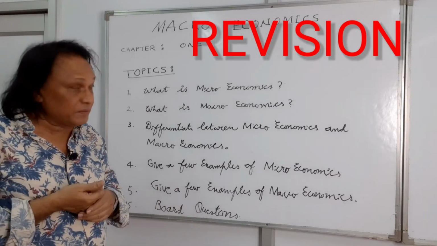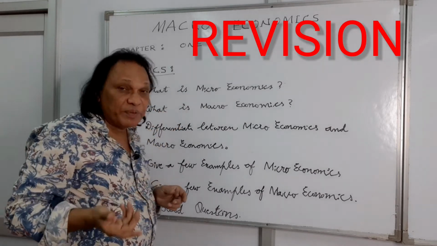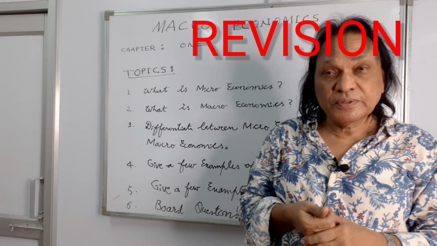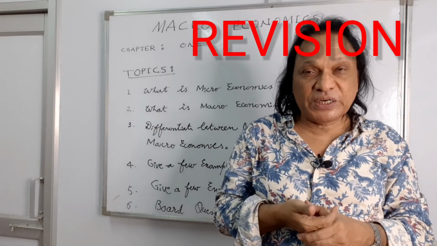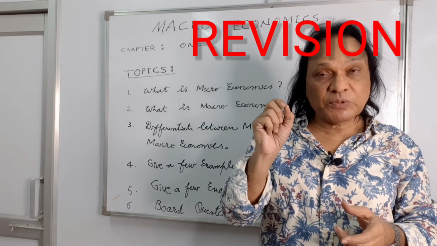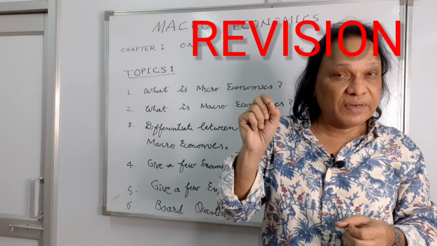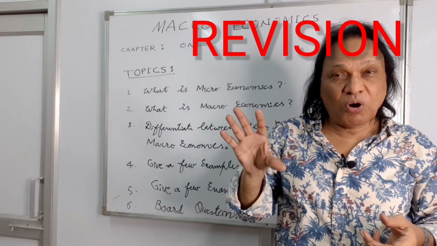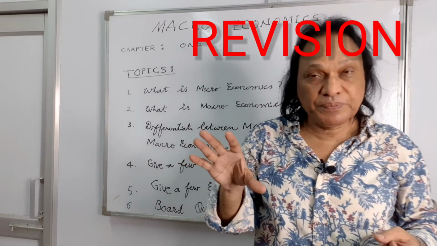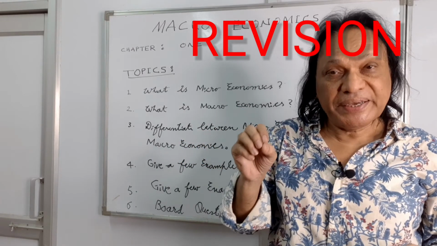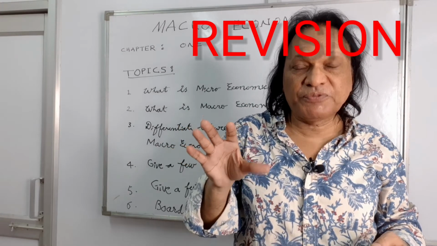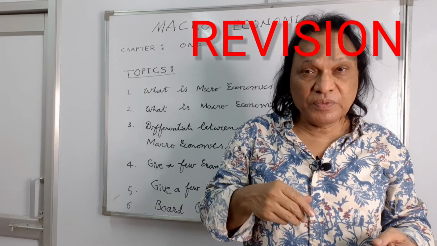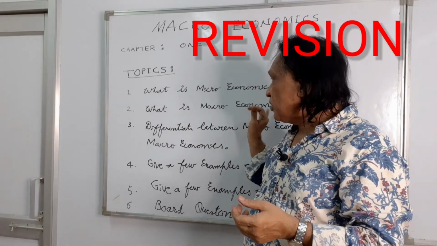So once again, we do the revision, it becomes easier for you to learn. What is microeconomics? It's too simple. By this time, I'm sure you must have learned it. Just write this much, not even a single sentence extra. Microeconomics is the study of individual economic variables. For example, demand of a consumer, supply of a firm. Easy to remember.